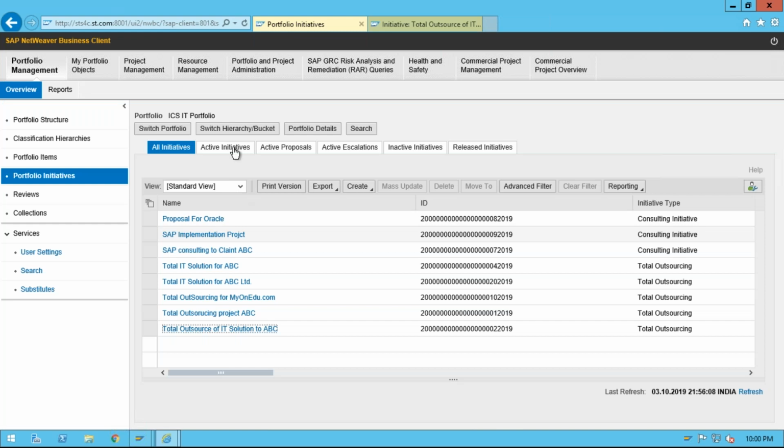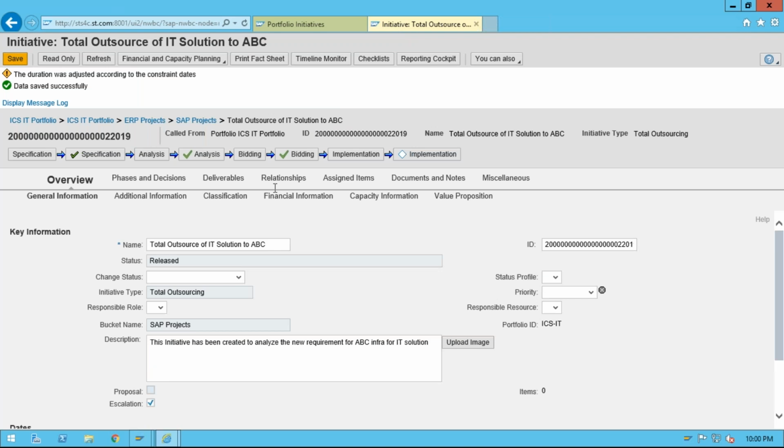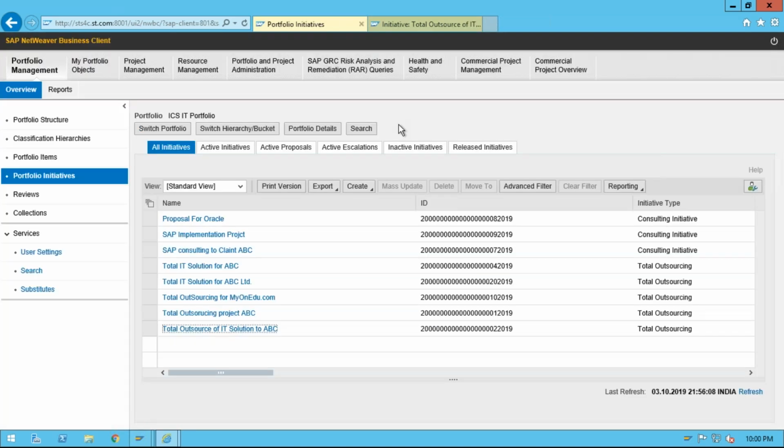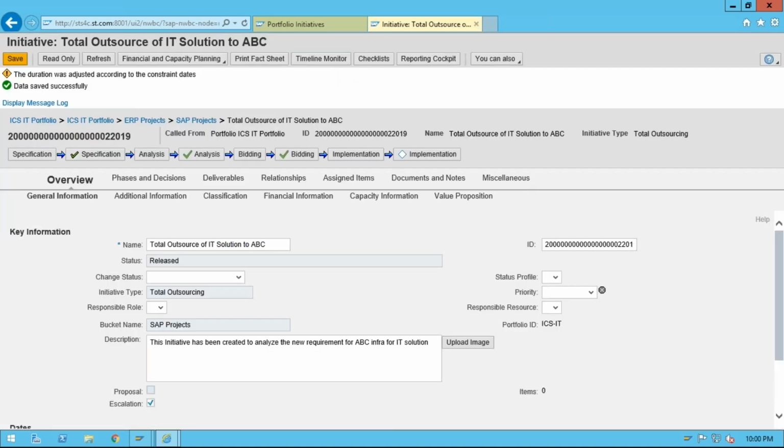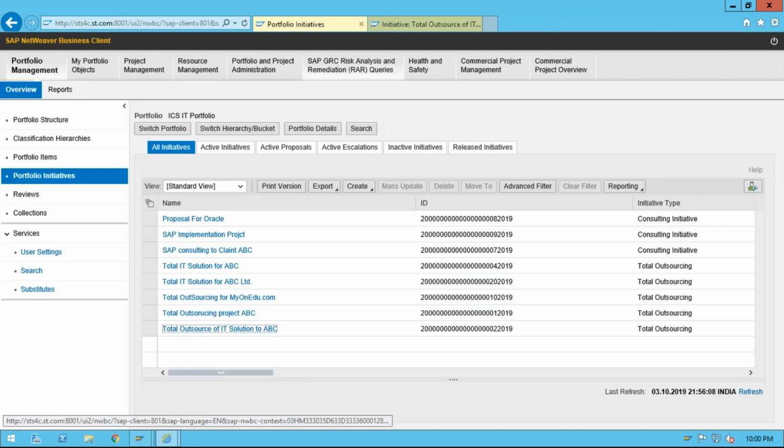So active initiative means an initiative which is not closed. Active proposal means one for which the proposal checkbox is selected. And active escalation means initiatives for which the escalation checkbox is selected. And then inactive initiatives and released initiatives. If an initiative is released, then it will be activated.